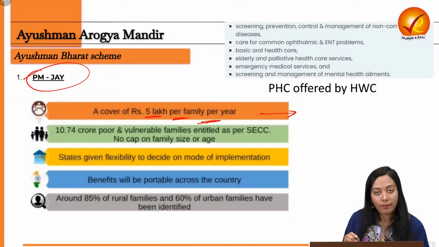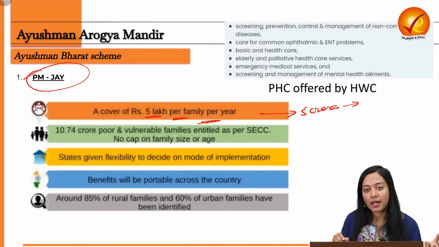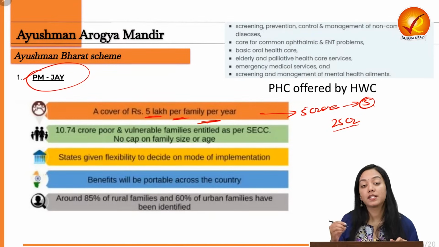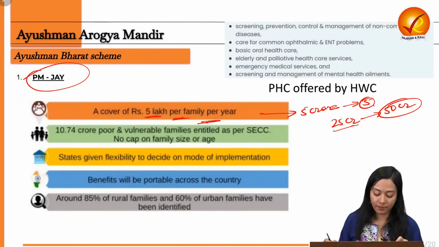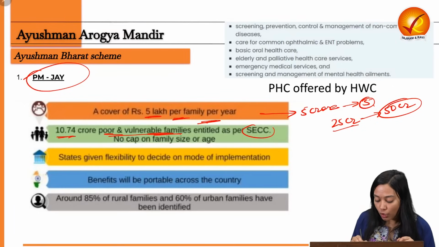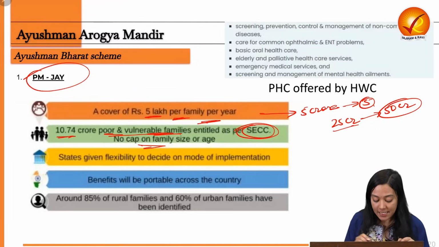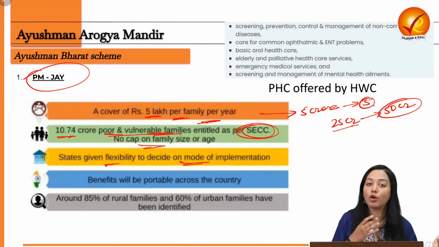So here India, which has more than 5 crore families, and on average we can consider that one family has about 5 people in it. So more than 25 crore people are likely to be benefited, but it is estimated that about 50 crore people will be benefited overall from the scheme. Now, 10 crore poor and vulnerable families are entitled according to the socio-economic caste survey. There is no cap on the family size, and states have been given flexibility to decide on the mode of implementation, whether they want to take up the scheme or not.